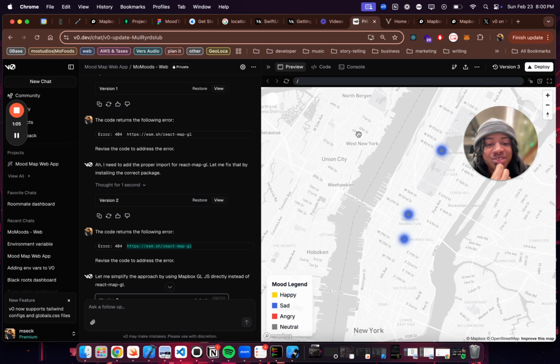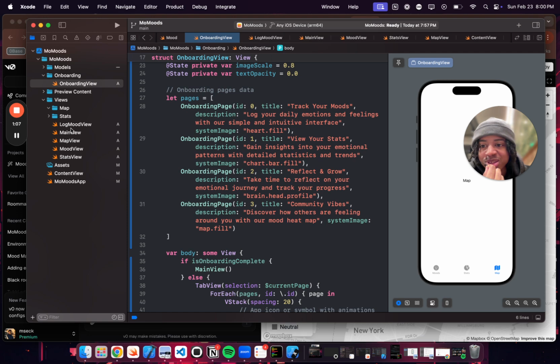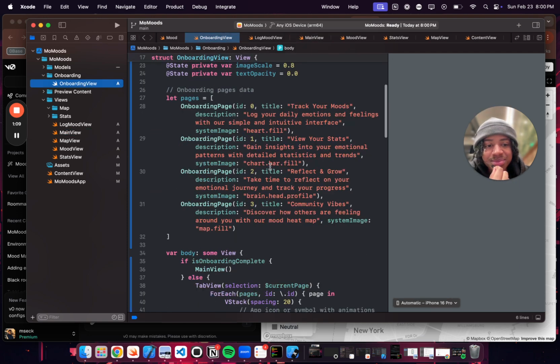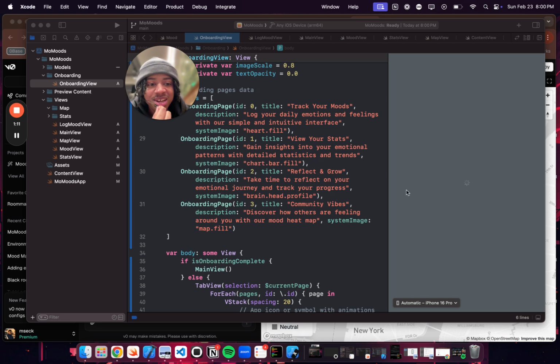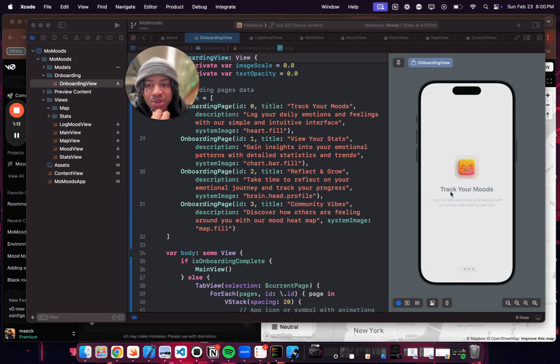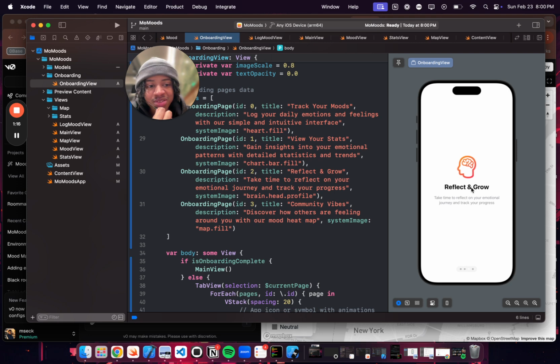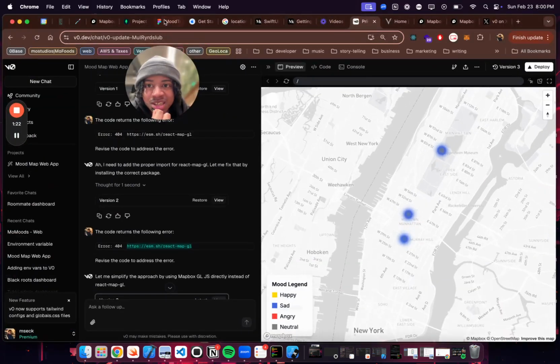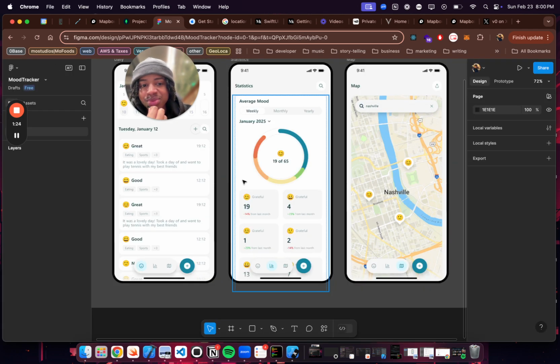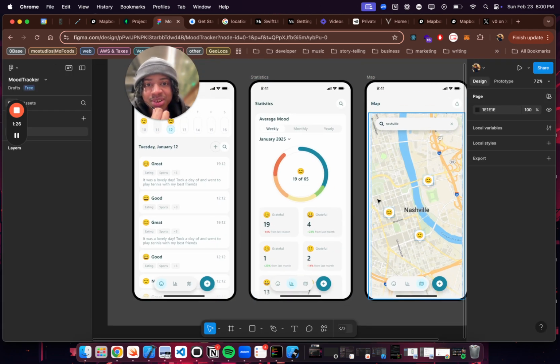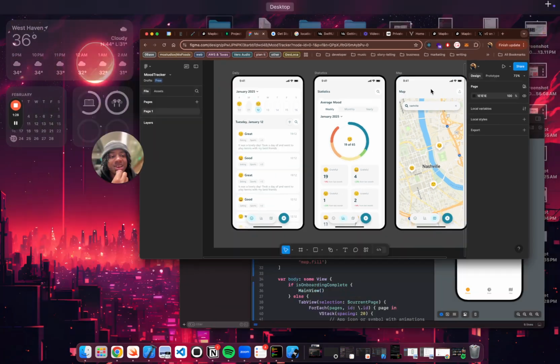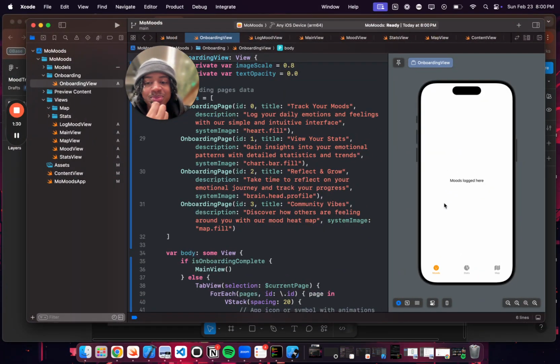And I'm building Mo Moods, a mood tracking app. Simple, but I wanted to make it location based where you can see how people are feeling around you. So you basically log your moods here. It's gonna be a nice UI as y'all seen in the designs here, and you can see how people are feeling around you, right? But I want it to be a heat map, and I'm like, okay, I don't know what the limitations are for MapKit, and I'm not even sure how to do a heat map.